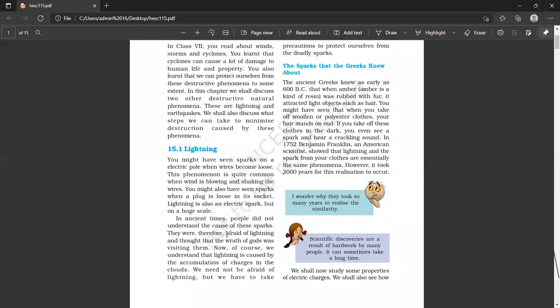And some people also think that this is the wrath of the gods, the anger of the gods. They generally relate the lightning with the gods. They say that this is the anger of the gods on the human beings, for any cause, and this is the way of the gods to show their anger on the human beings.